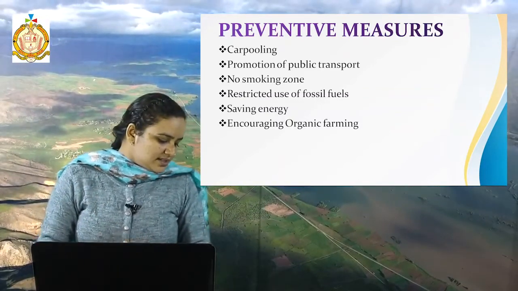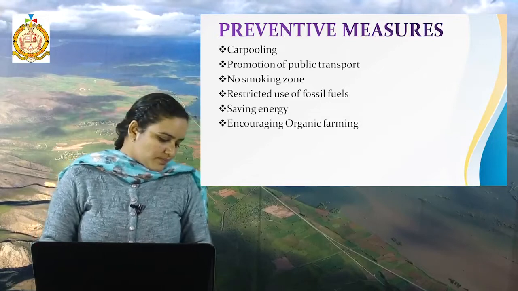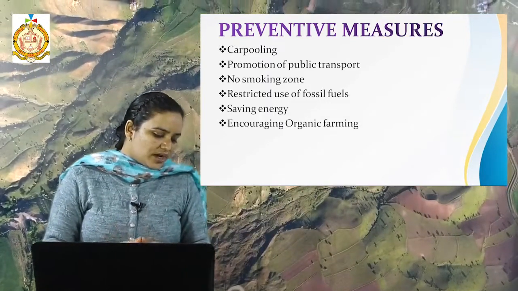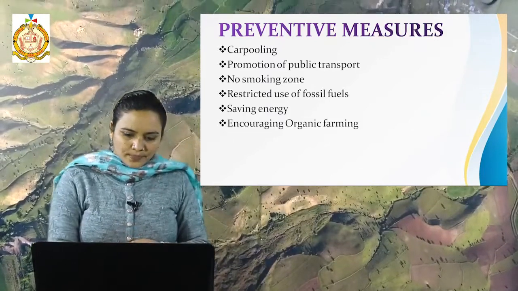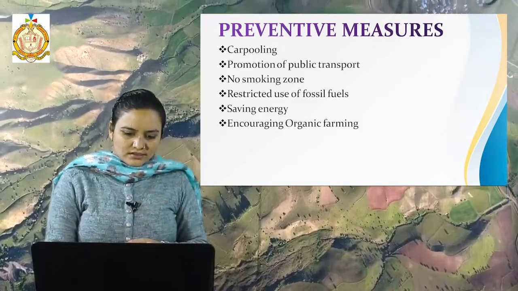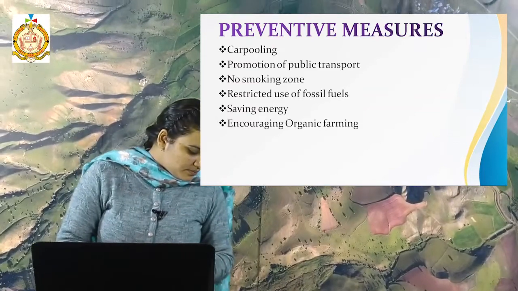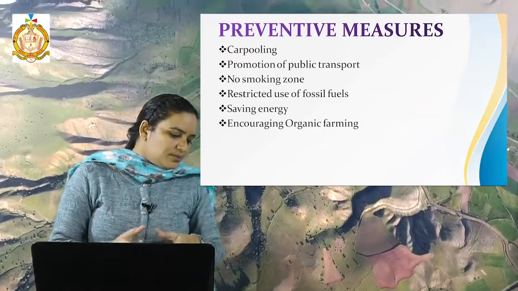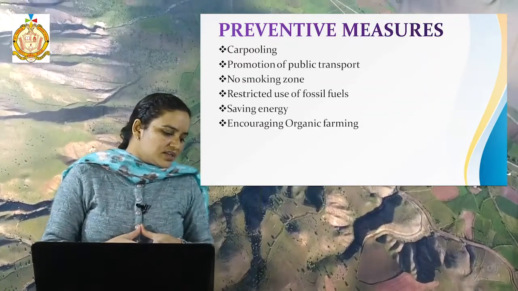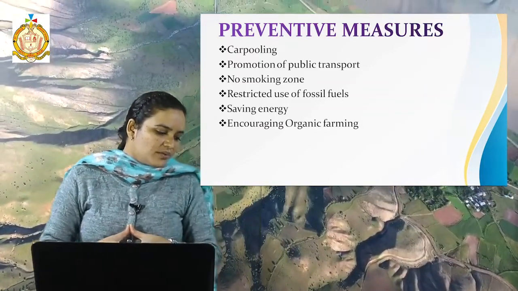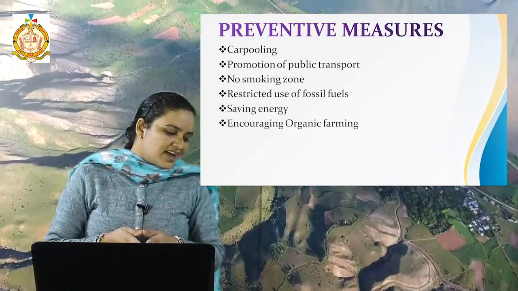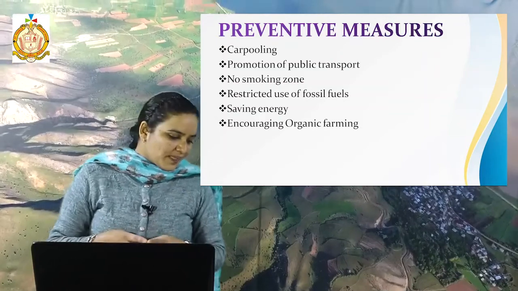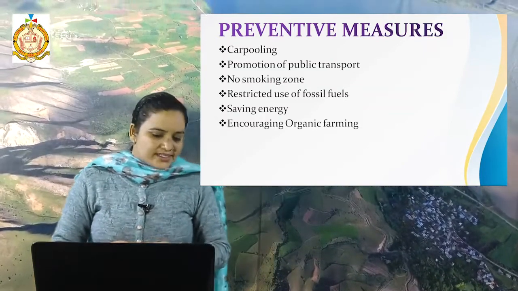Then the next is restricted use of fossil fuel. Fossil fuels are an important part of our life today, and natural gas, coal and oil are the world's primary and most important source of energy. But air pollution can cause headaches, stress to people with heart problems, bronchitis and pneumonia, and produce acid rain. Then next point is saving energy.